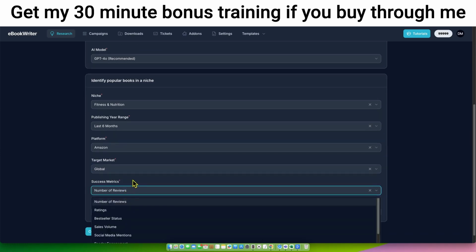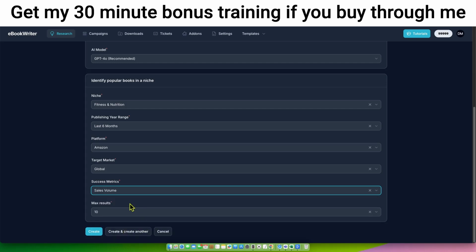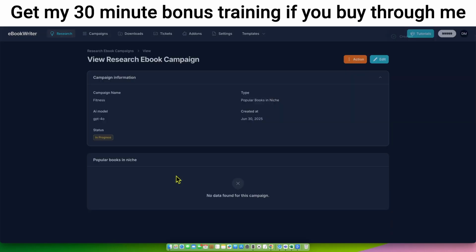Number of reviews. You can go based on ratings, bestsellers. So I guess let's just go sales volume. All I care about is sales volume, really. And then let's just go with 10 for now, and we'll go create. These are much like Chris's other tools. They're all built with extremely clean user interfaces, very well structured. He's got a very good developer that has created his last 4 or 5 softwares.